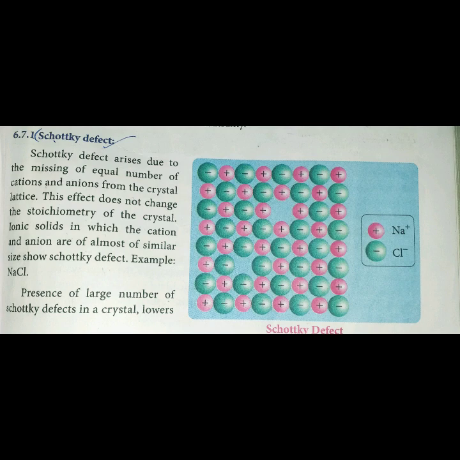Presence of Schottky defect in the crystal provides a simple way by which atoms or ions can move within the crystal lattice. So in the Schottky defect, the main point is that equal numbers of cations and anions are missing. Second, the sizes should not be very different, that means almost similar size. Then the third point is that definitely its density will decrease.